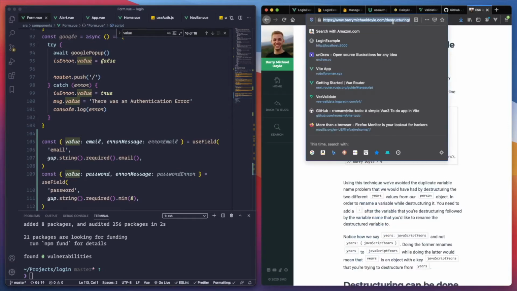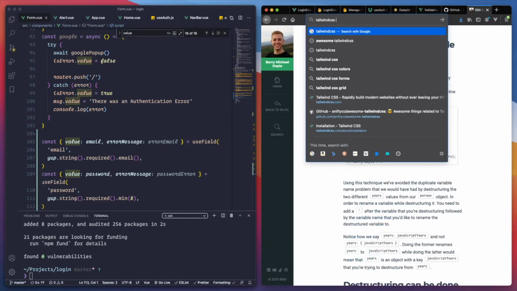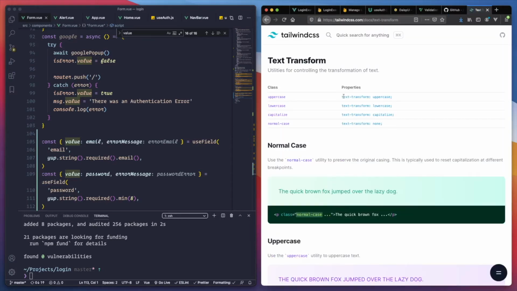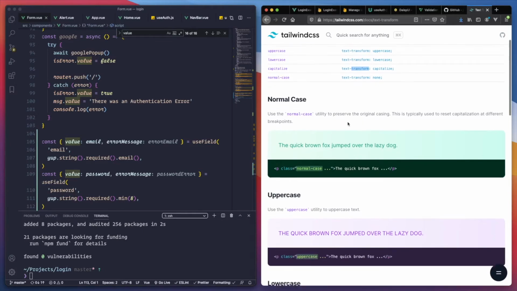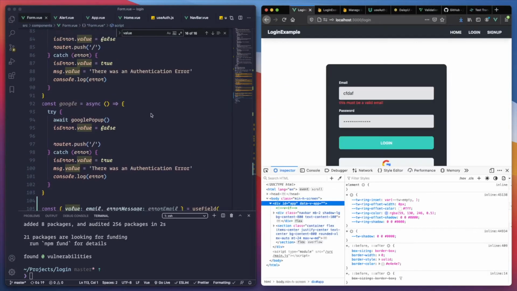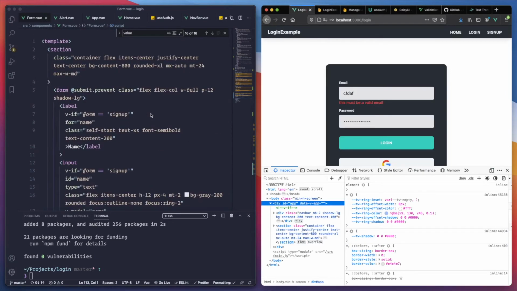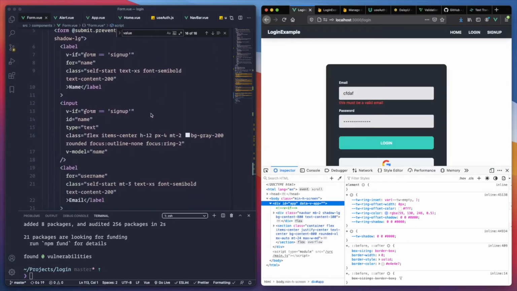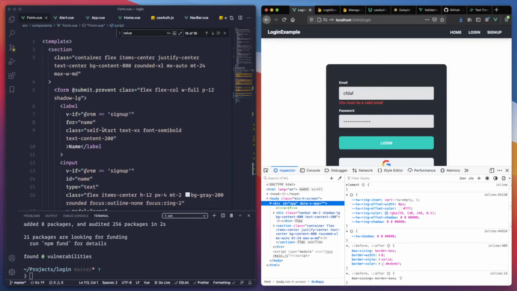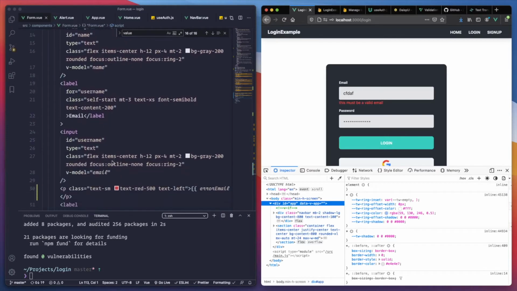Let's see if Tailwind has uppercase. Text transform, capitalize probably. So let's go to here, the error. Let's look for the error. Where is it? Yeah, I don't like it as is. It looks a little bit messy, right?